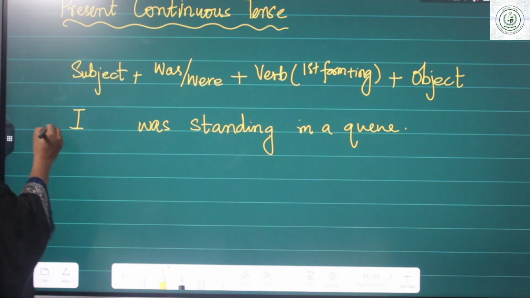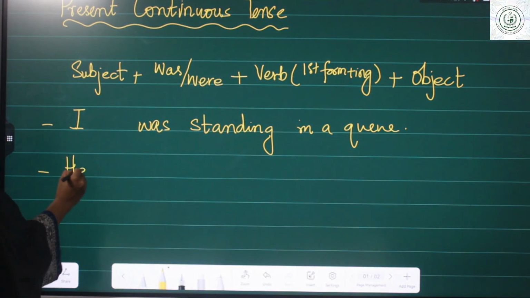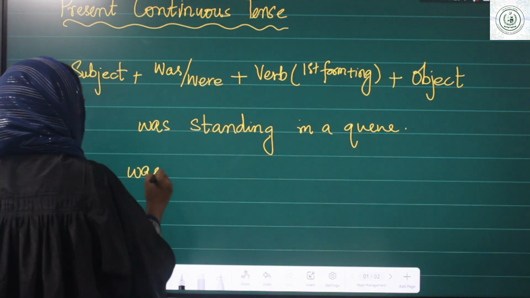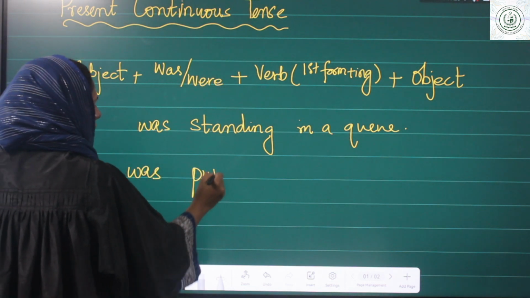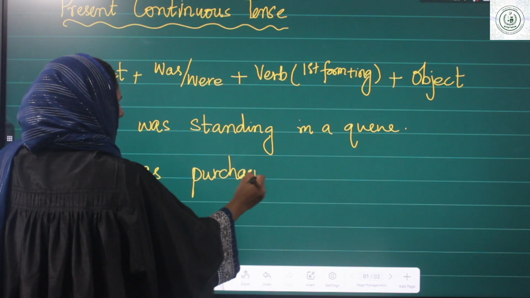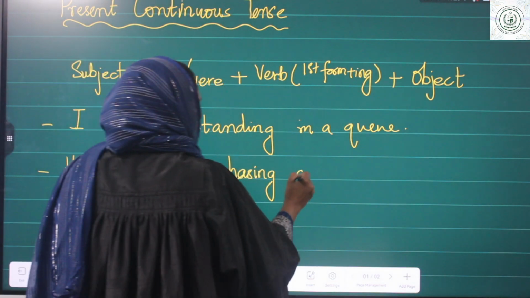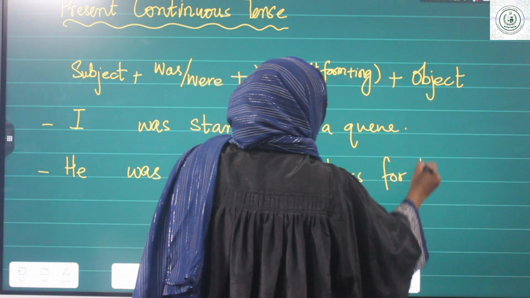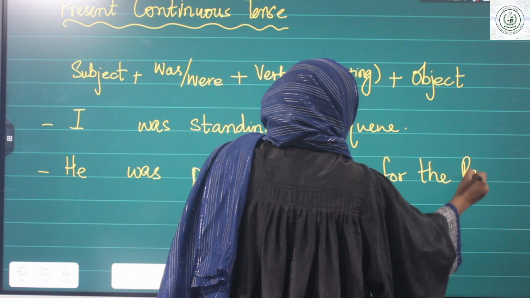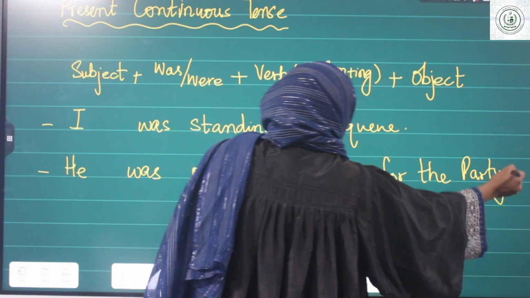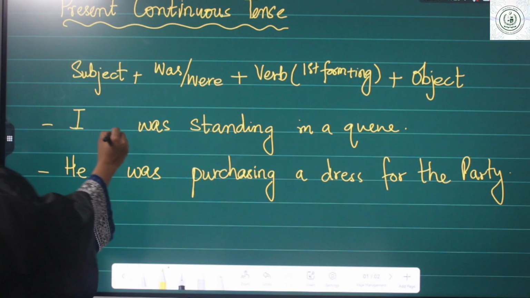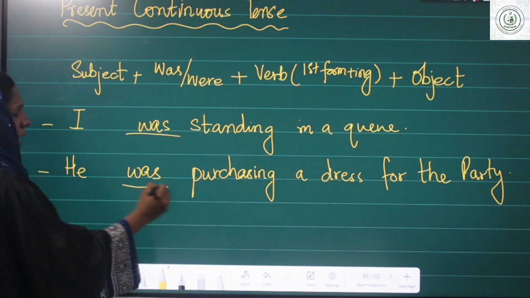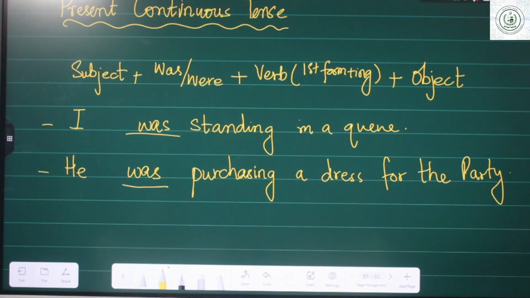Okay. He was purchasing a dress for the party. With I, we are going to use was. He was, she was, it was. But with you, we, they, we are going to use were.